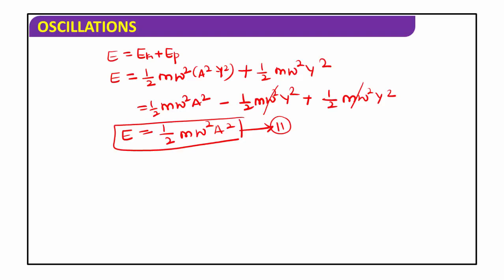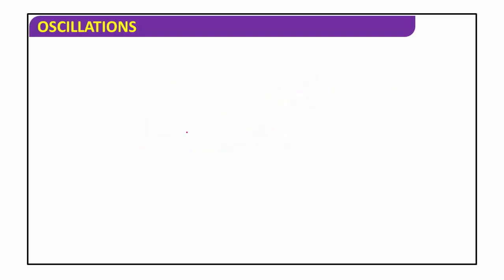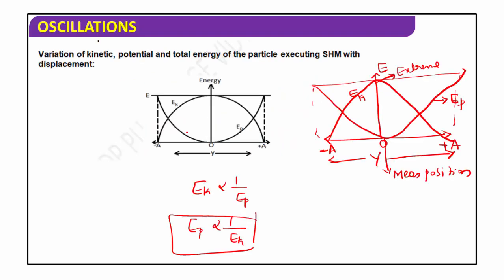When the particle performs simple harmonic motion, you get this equation, E equal to 1 by 2 m omega square a square. It gives the total energy of the particle, and this graph gives kinetic energy, potential energy and total energy of the particle executing simple harmonic motion. The total energy does not depend on displacement and time. Hence the total energy remains constant at all positions and at all times.